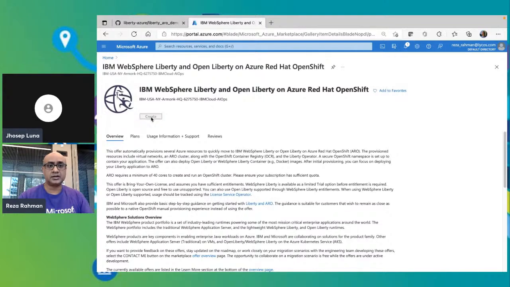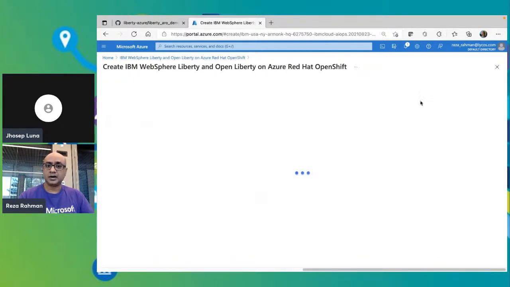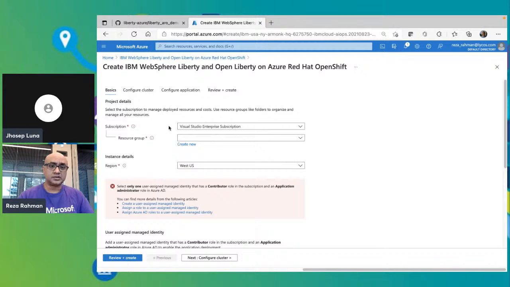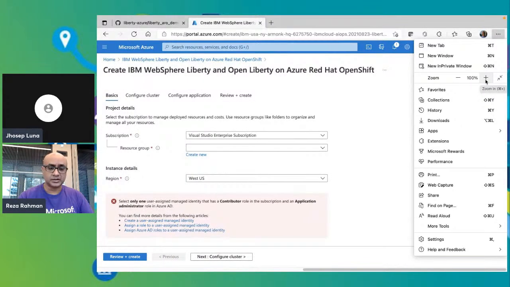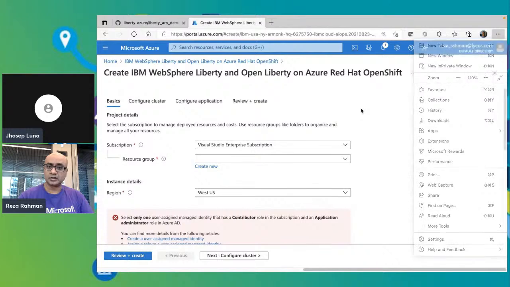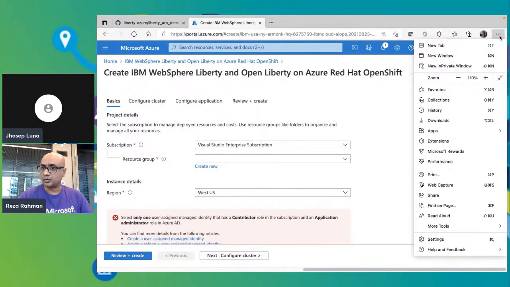So if I hit create here, you'll see several different options. So you'll see a subscription that you'll need to pick. Let me increase the font size a little bit here so you can see it a little bit more clearly. Maybe one more.